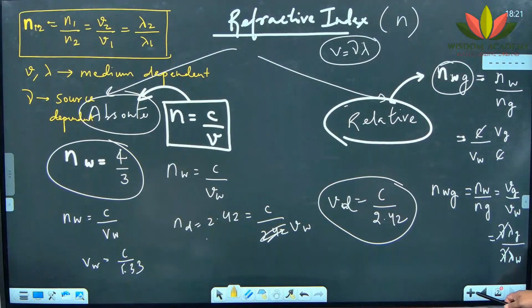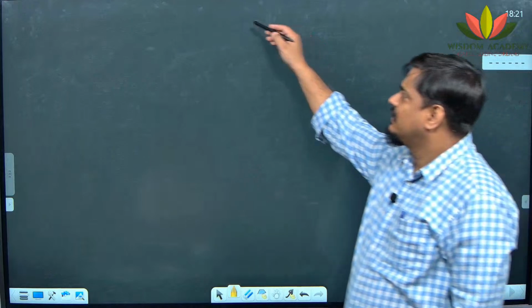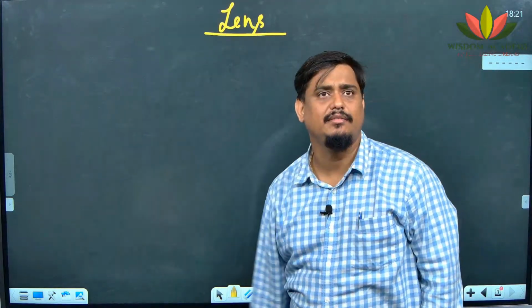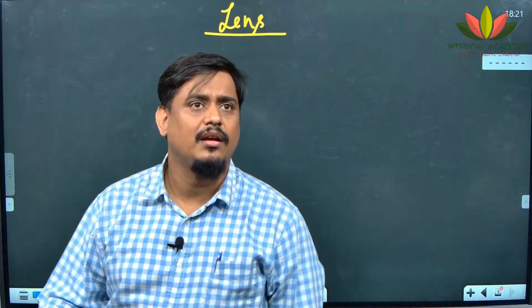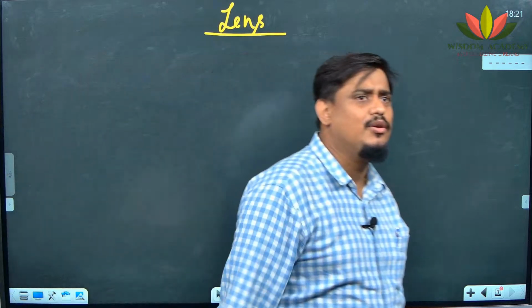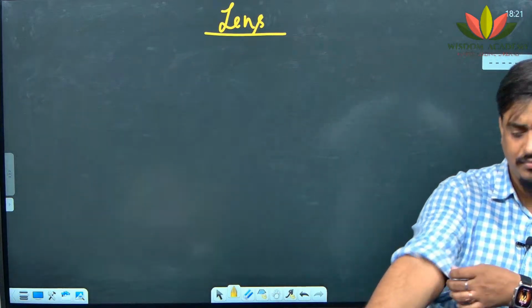Then in this chapter comes lenses. Is anybody saying something online? I hope nobody. Please pay attention. Lens. So what is a lens? Anybody who can define? Soumya, online.